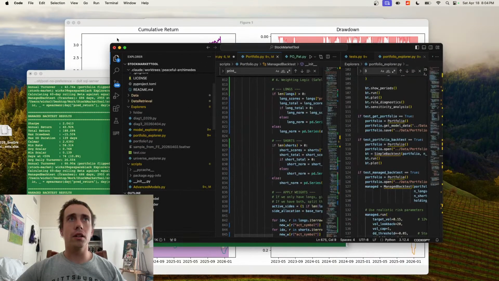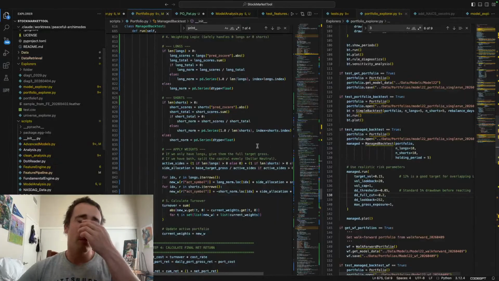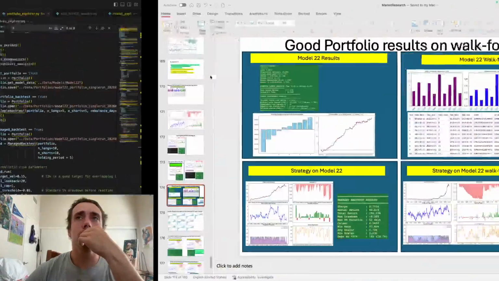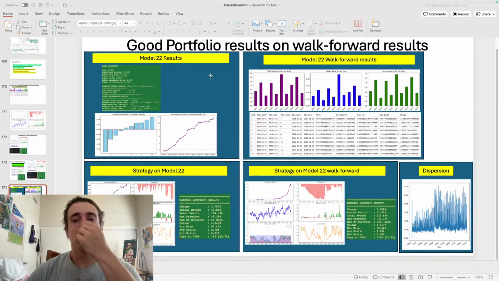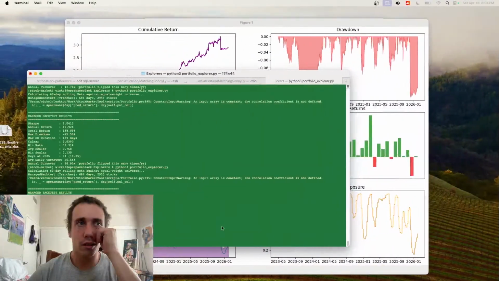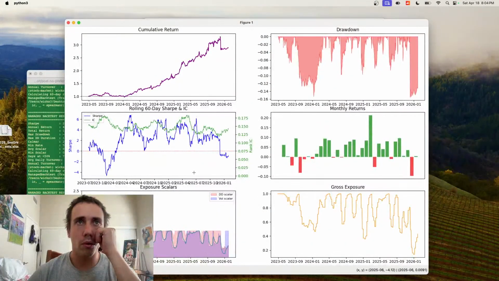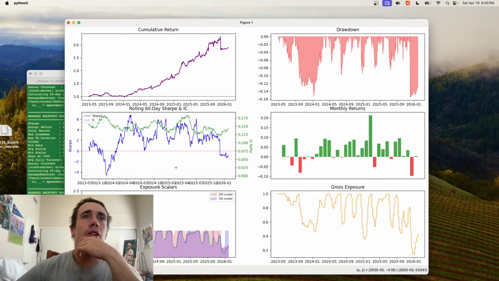So this is what I need to think about. How do I make this better? I'm not sure. Let me think. But one thing I'm looking at here is the rolling information coefficient.